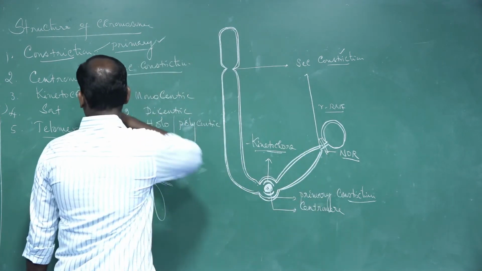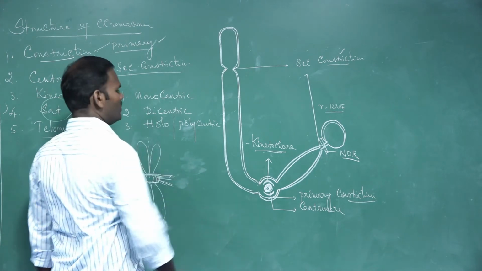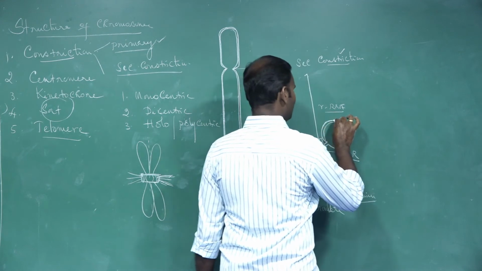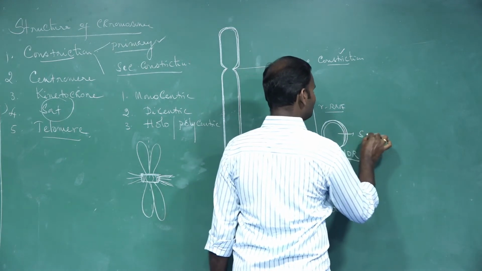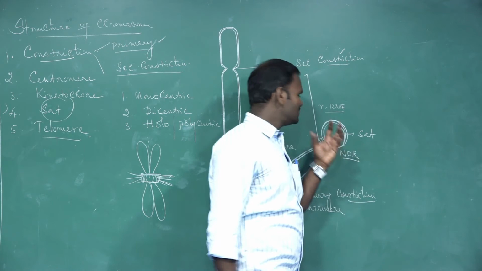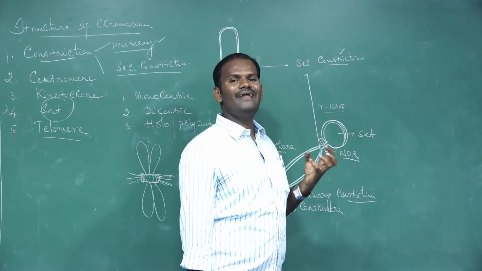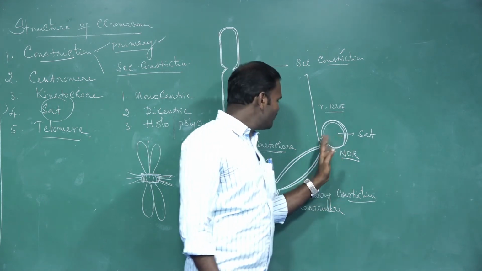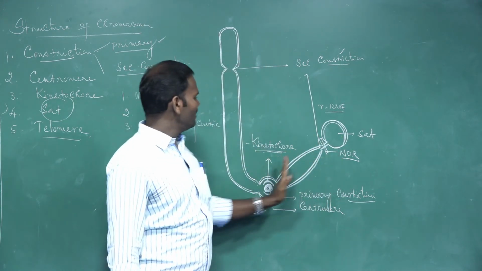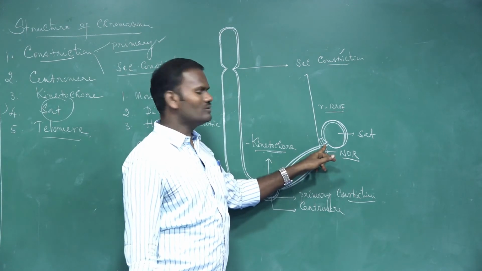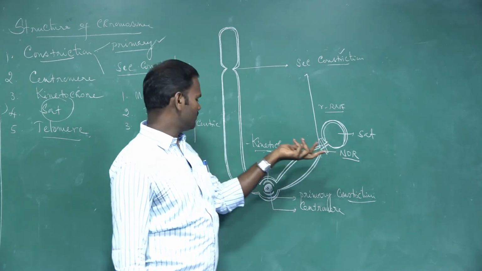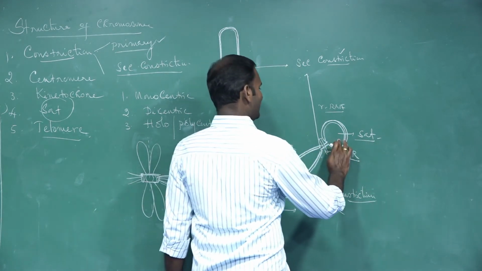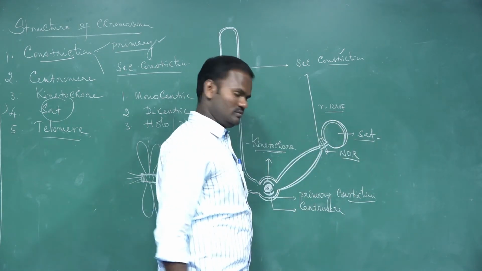The next part, SAT chromosome. The chromosomes with SAT are said to be satellite chromosomes. What is called a SAT chromosome? It is nothing but a small knob-like structure or a very short chromosomal segment. They differ from the main chromosome due to the presence of a secondary constriction. So, a chromosome with SAT is said to be a satellite chromosome.